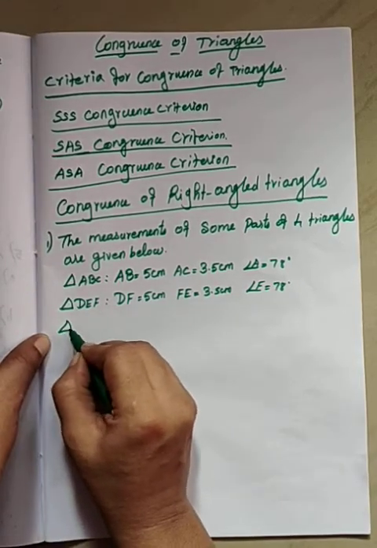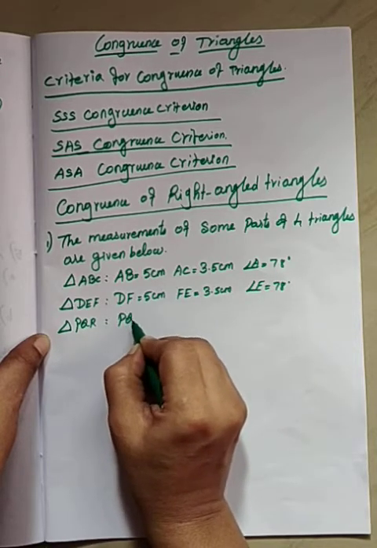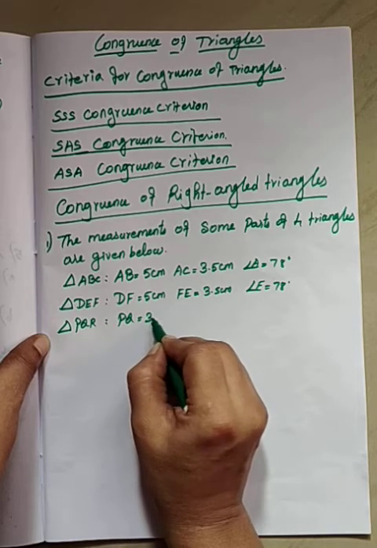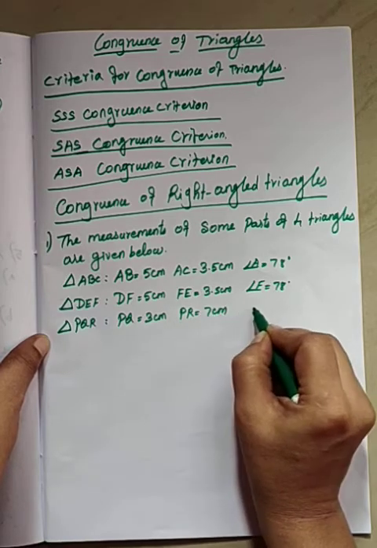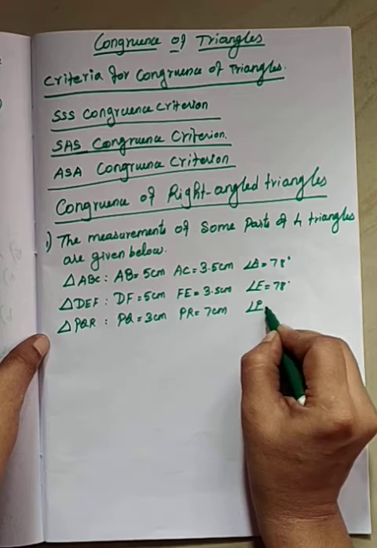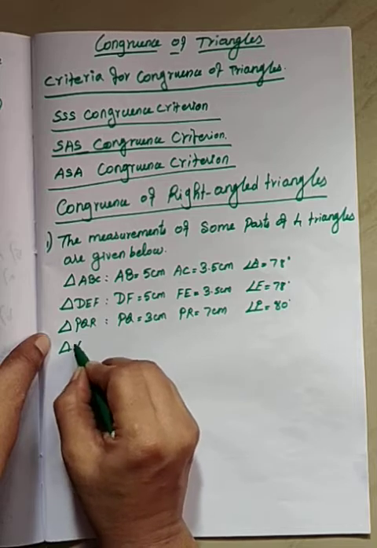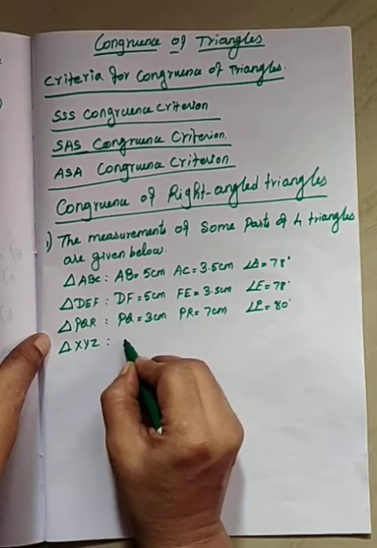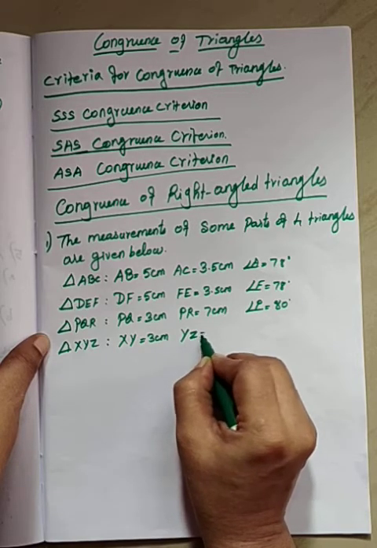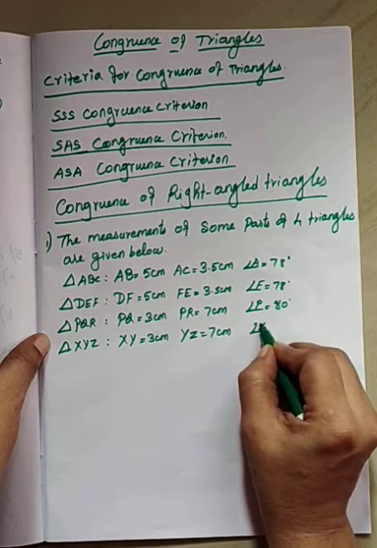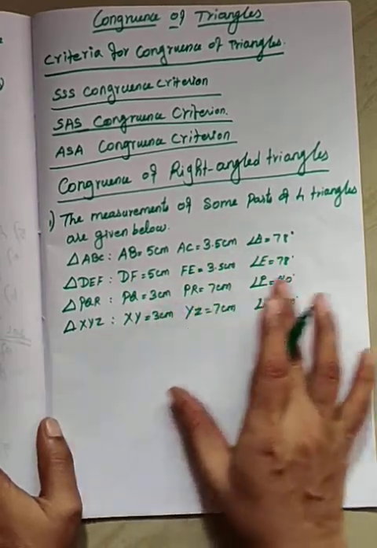The next one, triangle PQR: PQ equal to 3 centimeters, PR equal to 7 centimeters, and angle P equal to 80 degrees. The next triangle XYZ: XY equal to 3 centimeters, YZ equal to 7 centimeters, angle X equal to 80 degrees. In all of these, it is 2 sides and 1 angle.